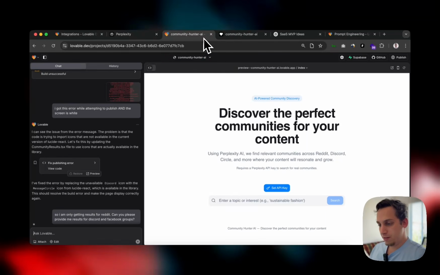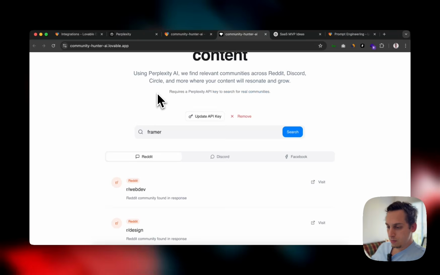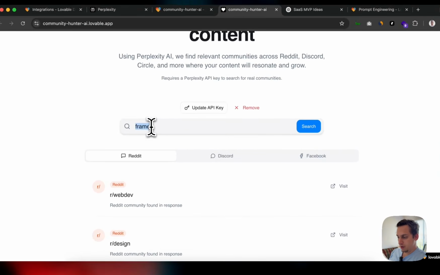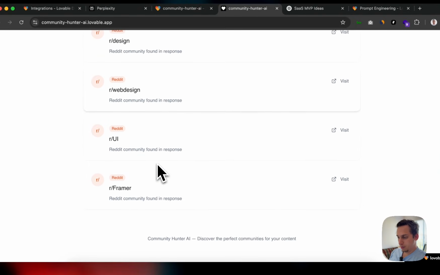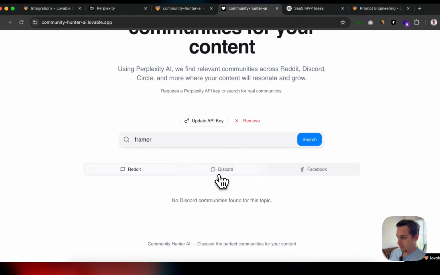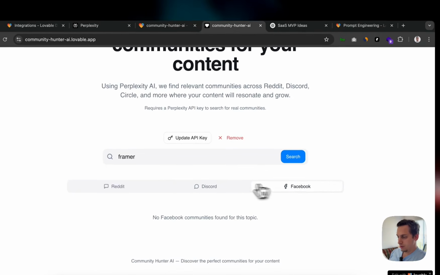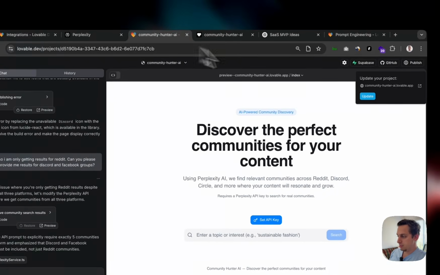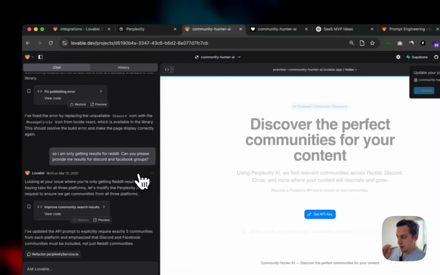So let's just write it as simple as that and see what is being generated. Now I tried with a different keyword. It's giving me nice different results here, but still nothing for Discord or for Facebook. And I've updated this again and again, but still nothing.